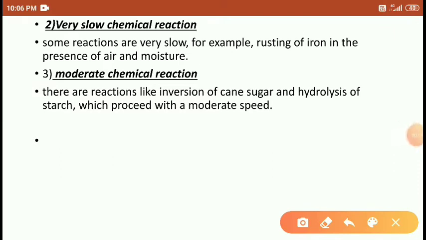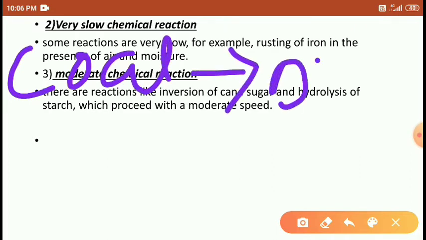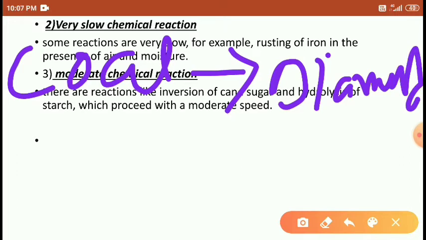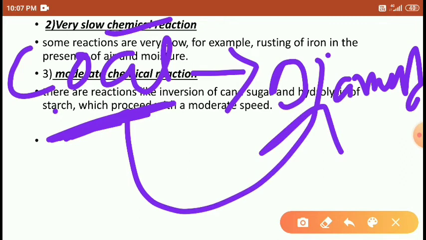One more example is the conversion of coal into diamond. Conversion of coal into diamond is a very slow chemical reaction, or very slow rate of reaction. Understand? Because the chemical reactions occurring in the coal are very slow to transform it into diamond.